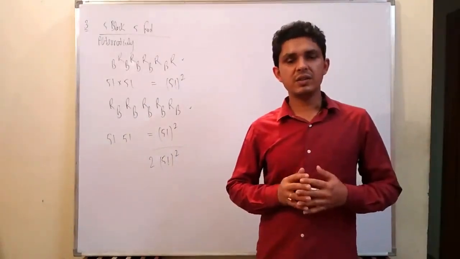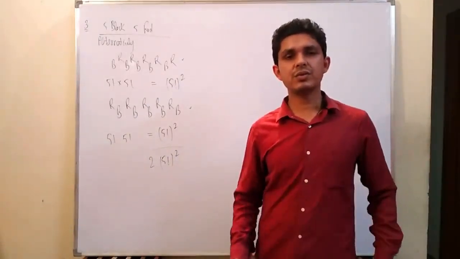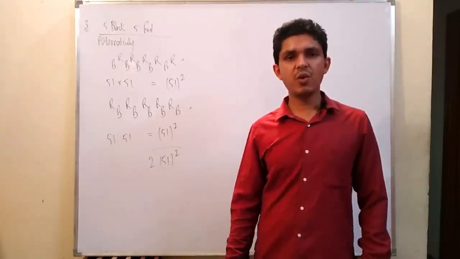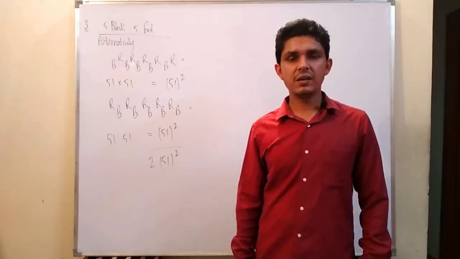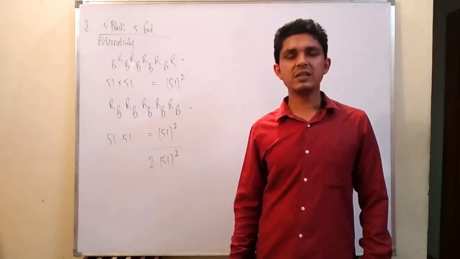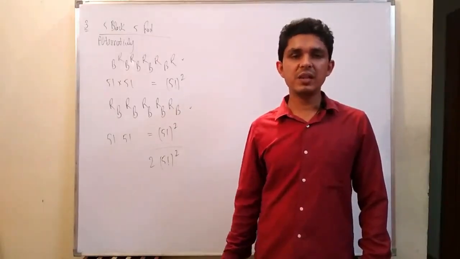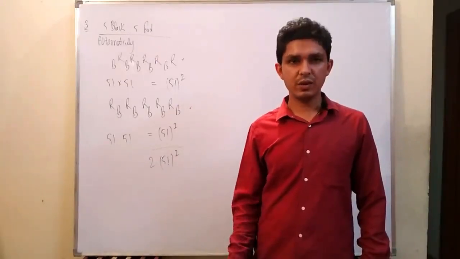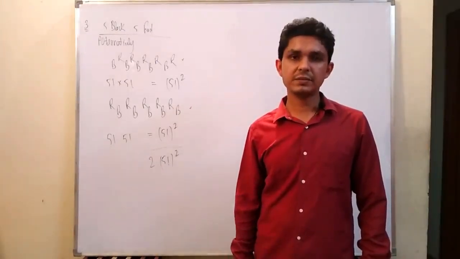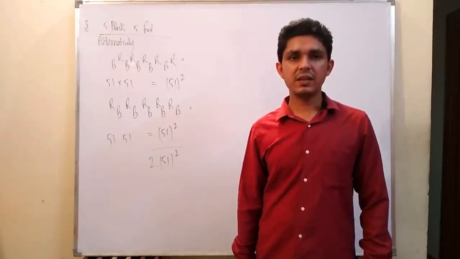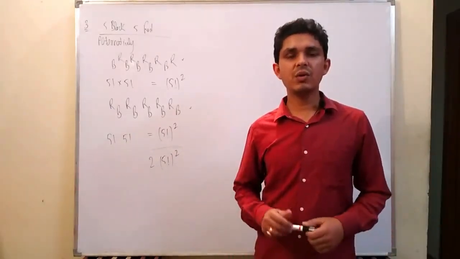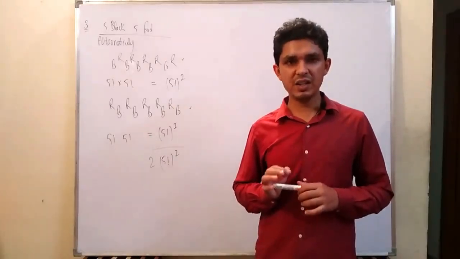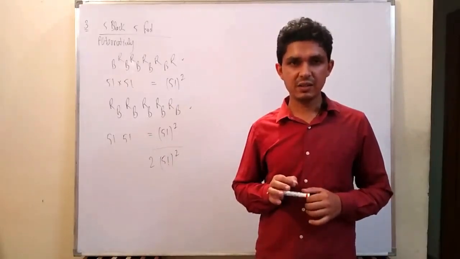Whenever the question is asked like this, suppose there are 10 boys and 10 girls, and how many ways can they be arranged in a line alternatively, you can simply give the answer 2 multiplied by factorial 10 whole square. I guess this is clear. So this was all about linear arrangement in the object based arrangement category.